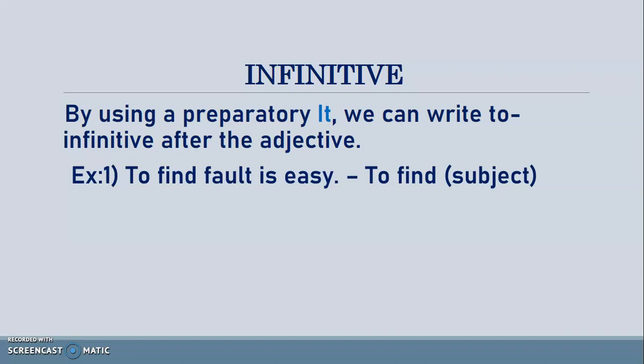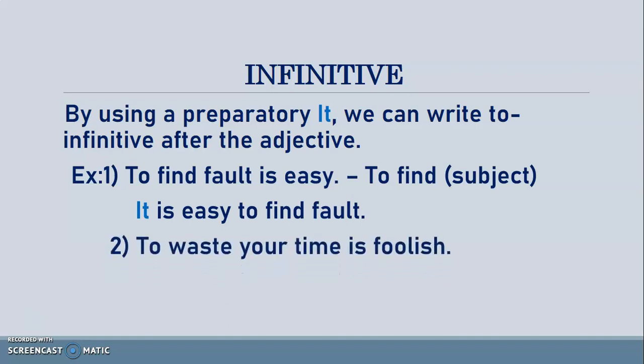To find fault is easy. To find is used as subject. If you rewrite the sentence using it, we can use to find as complement. It is easy to find fault. One more example. To waste your time is foolish. To waste is used here as subject. By using the word it, we can bring to waste after the adjective foolish as a complement.